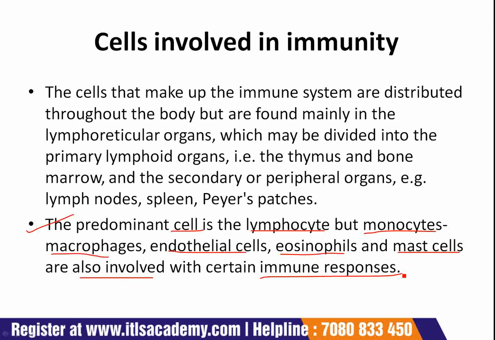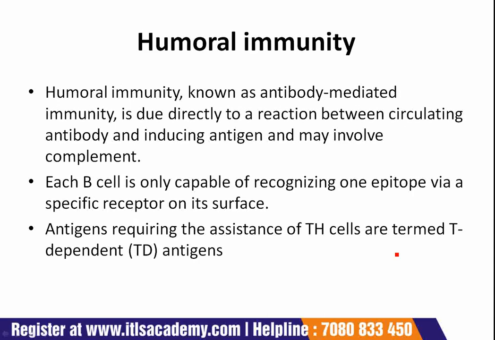Both the humoral and the cell-mediated systems interact to achieve an effective immune response. So we are going to discuss humoral and cell-mediated immunity in detail in this particular lecture.